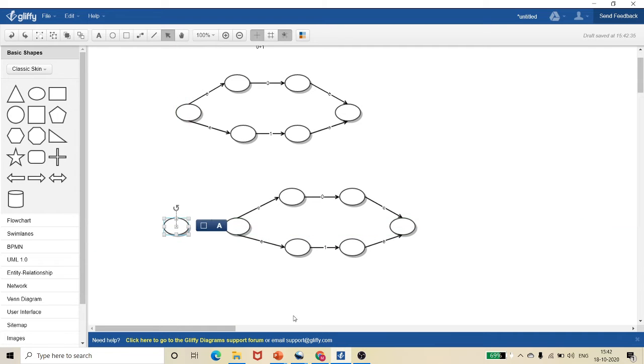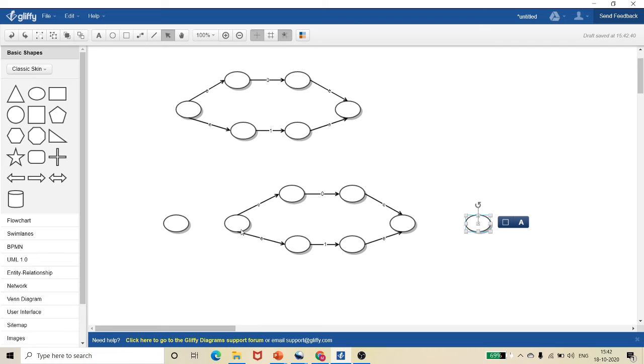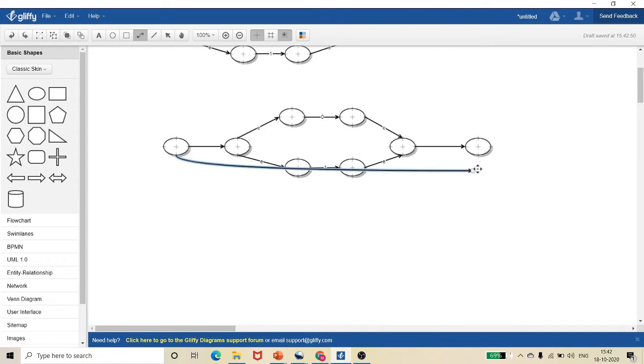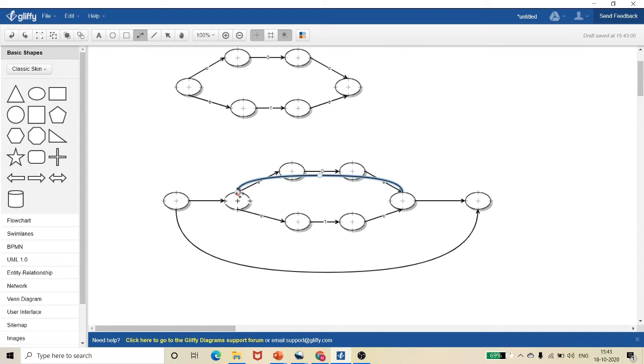Here one state, here one state, I will be adding, then a line from here to here, then here to here, and also from this state to the end state. Let me use some curve lines. So this state to this state, then from this state to this state. Again let me use a curve line.